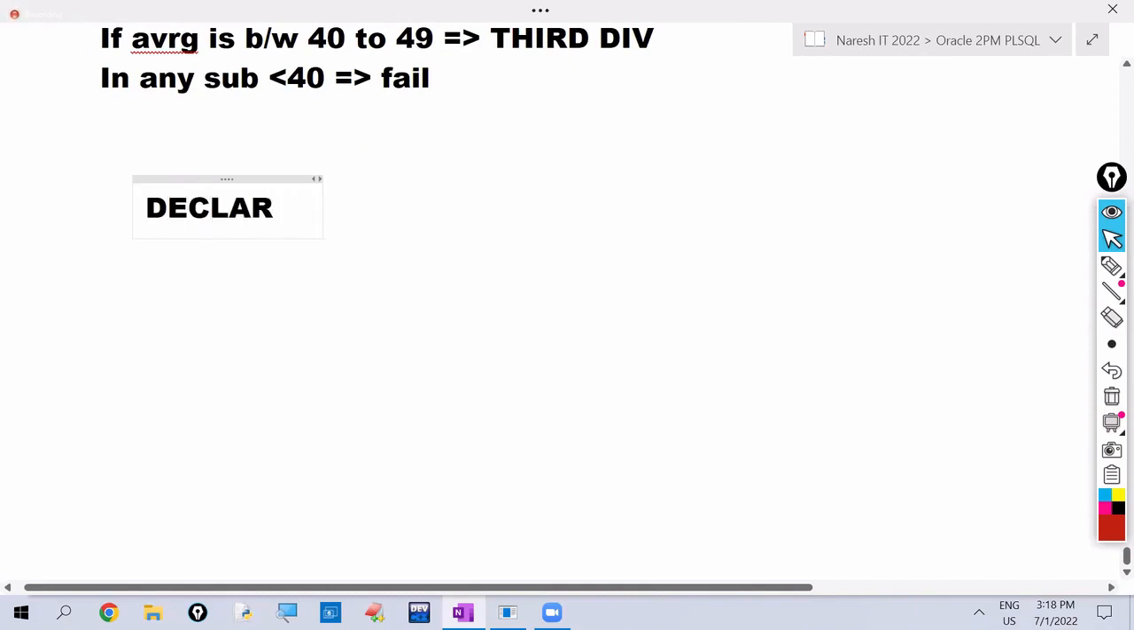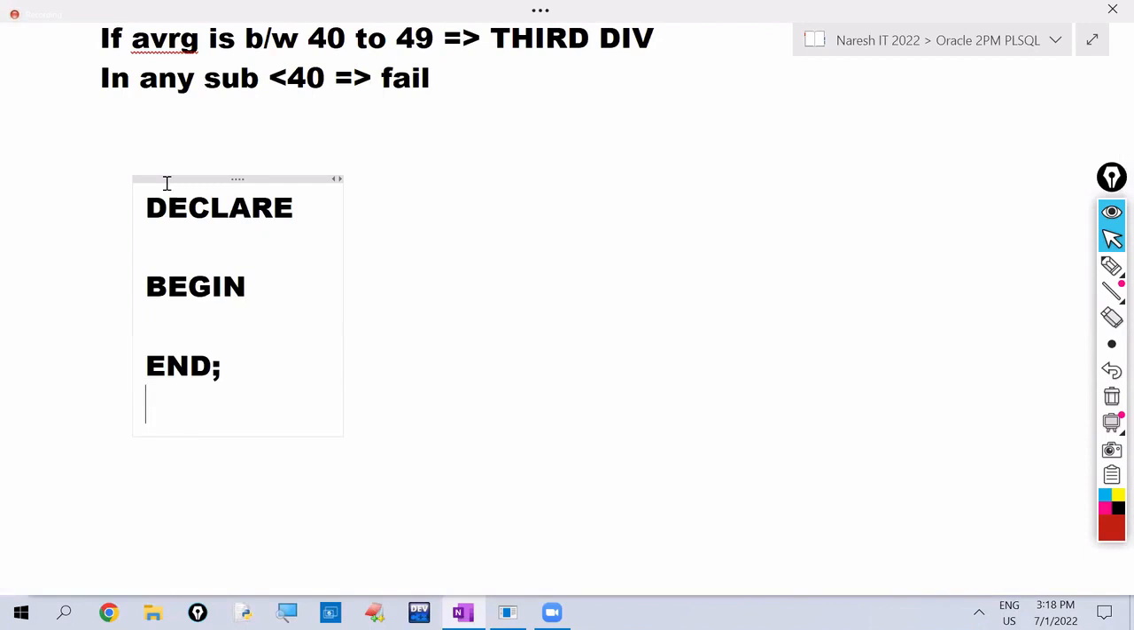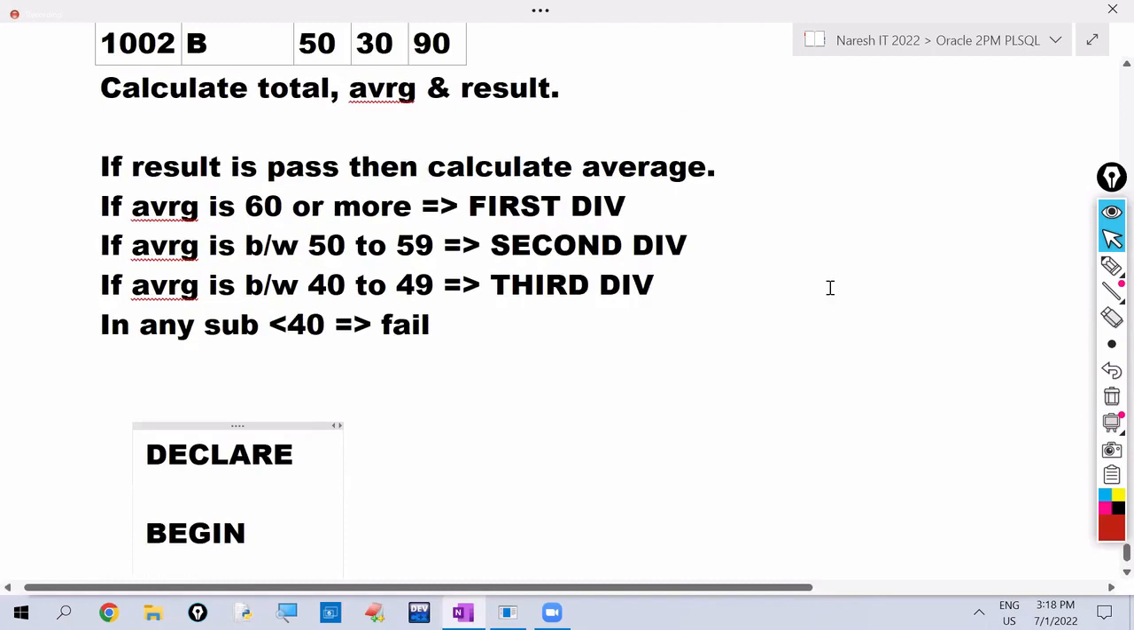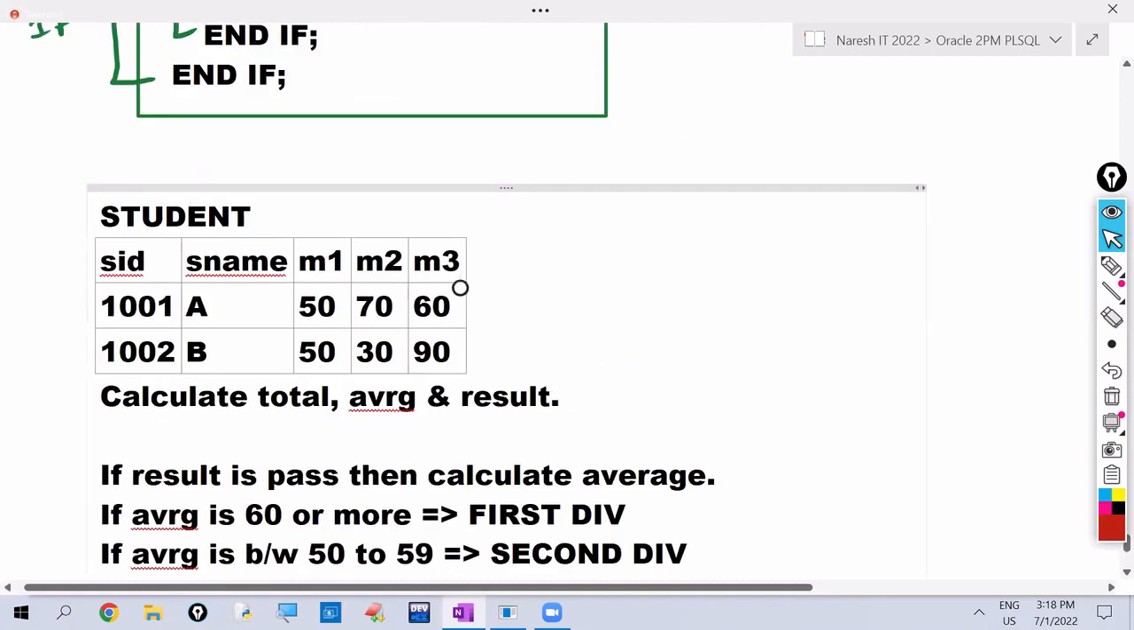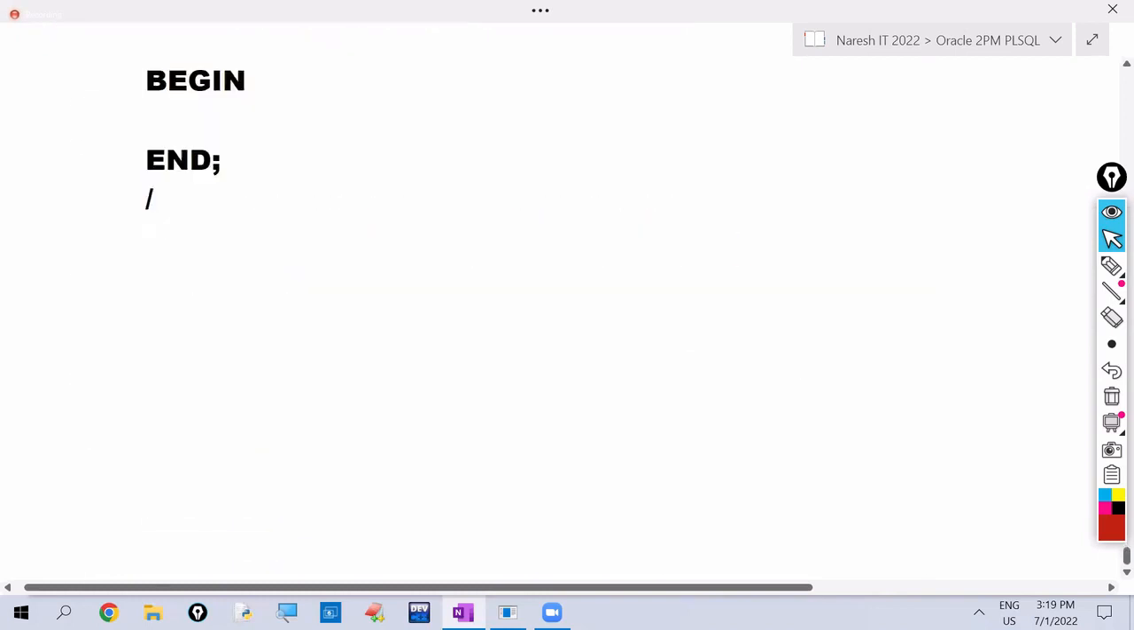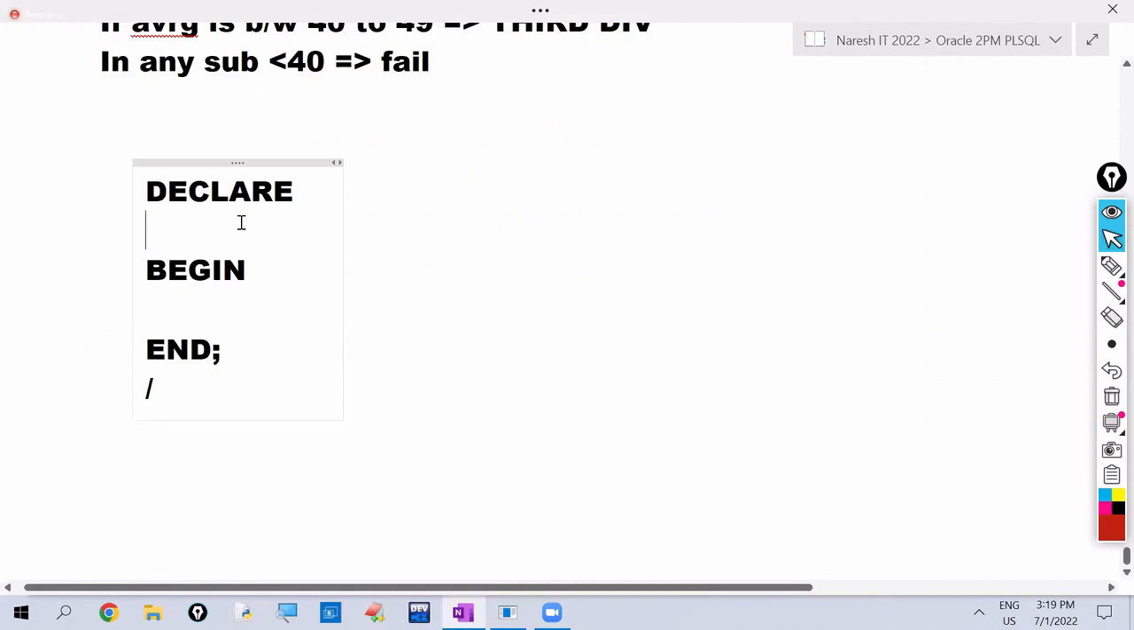Declare, I'm writing the program now. Begin, end. So what is our requirement? Calculate total, average and result of given student ID. So we give student ID, and we have to calculate total, average and result. That is our requirement. To read and hold the student ID, we are taking one variable,